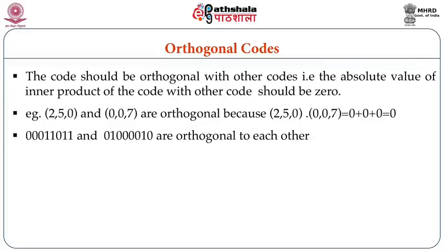So just look, you multiply 2 by 0, you get a 0, then 5 multiplied by 0, a 0, and 0 multiplied by 7, a 0. That means when I add, I get a 0. That means I can say that these two codes are orthogonal in nature.